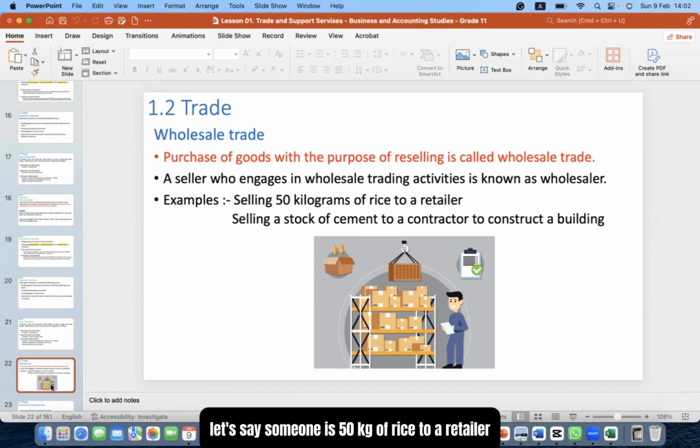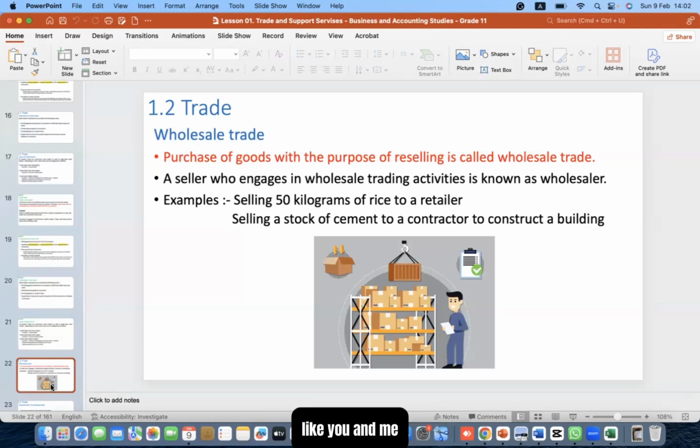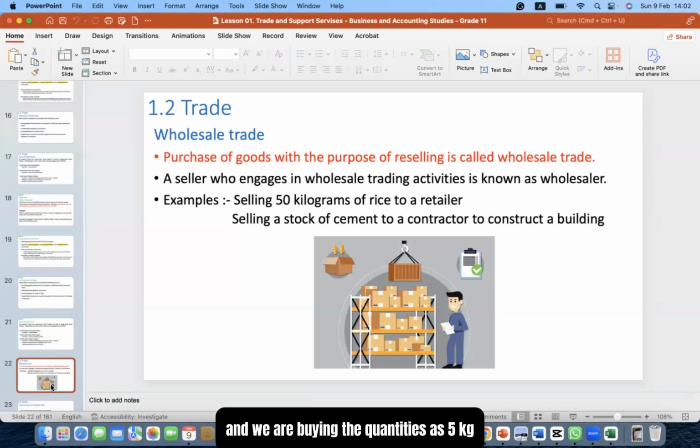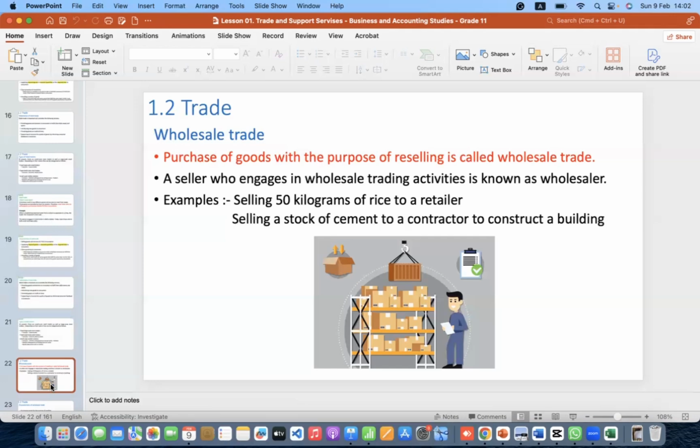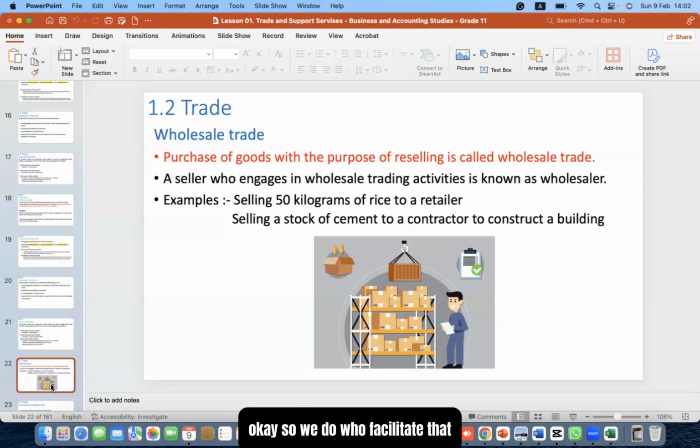So for example, let's say someone is selling 50 kilograms of rice to a retailer, or selling a stock of cement to a contractor to construct a building. Now, when the wholesaler sells 50 kilograms of rice to the retailer, the retailer is selling it to the end consumers like you and me. Sometimes we go to the shop and buy 5 kilograms, sometimes 1 kilogram, sometimes 10 kilograms, the required quantities at the required time. Who facilitates that? The retailers are facilitating it.